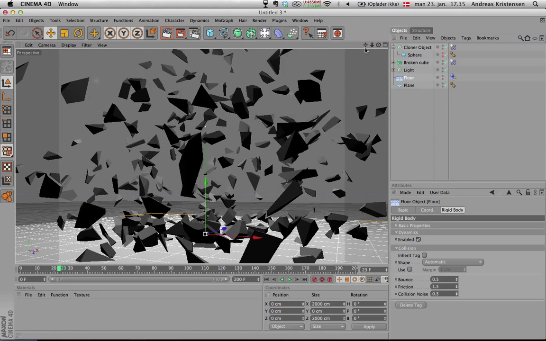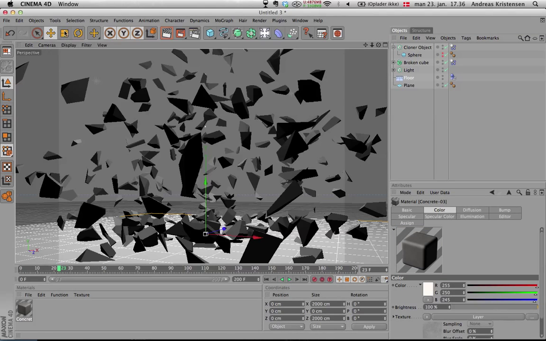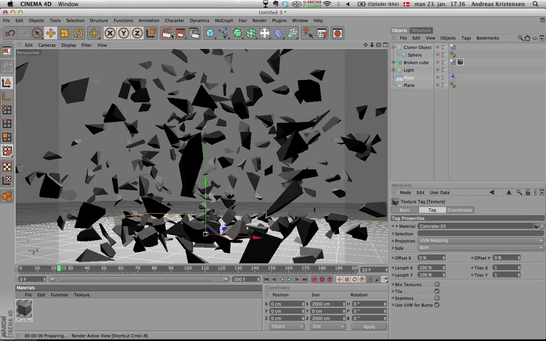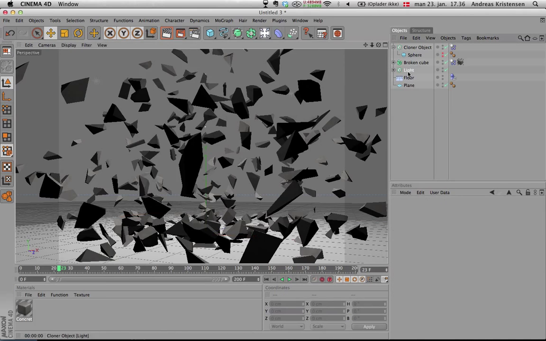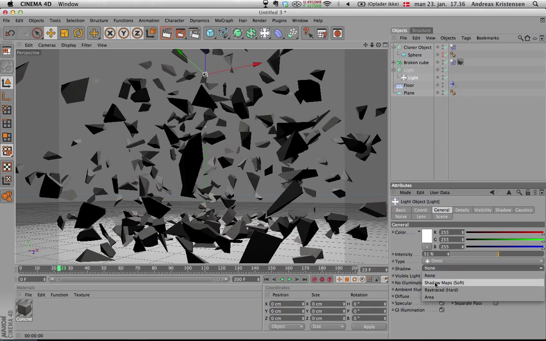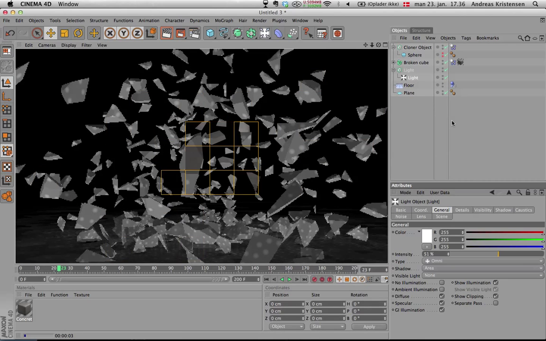You just find some materials that will look good, and then render it and see what's going on. Maybe go to the light, add some area shadows. It will look pretty good, I think. We'll see.